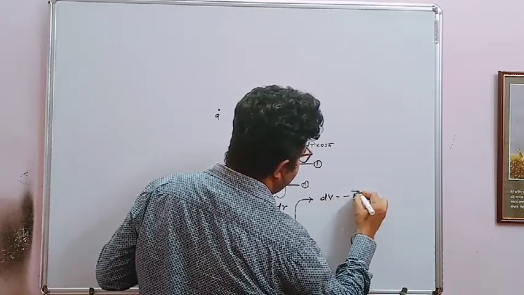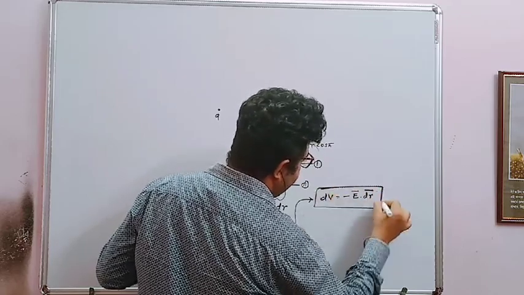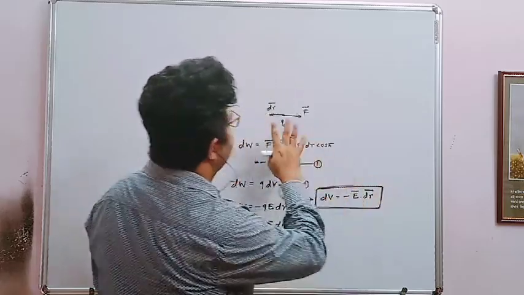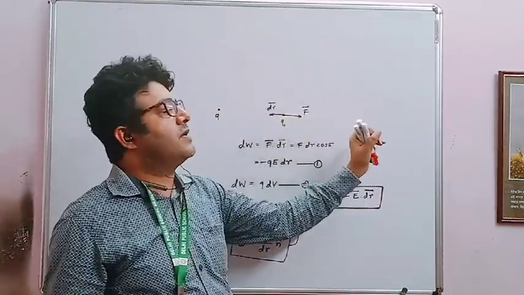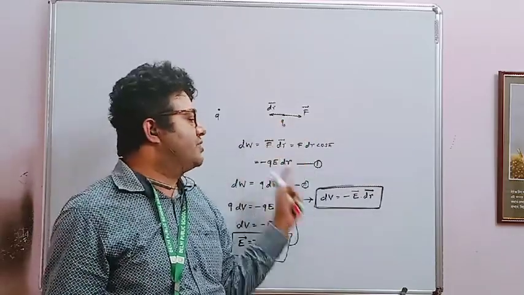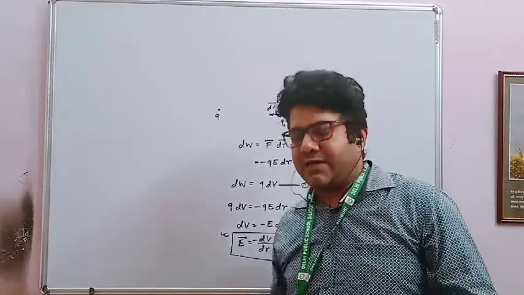minus E dot dr. Actually you can use this formula also, and that's why there is a little bit of confusion. This confusion is because here you move the charged particle from infinity to this point, so this work done is this one, and actually the potential energy is the negative of work done.